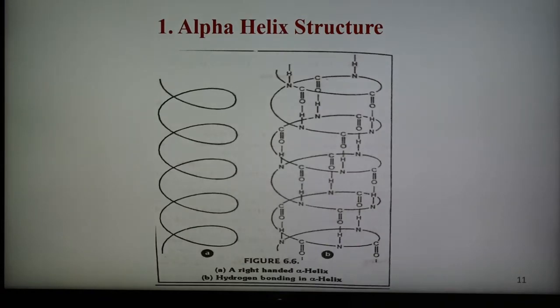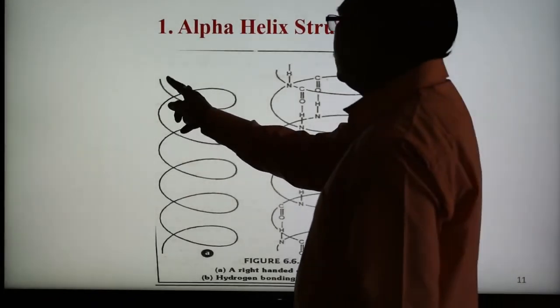This diagram shows the alpha helix structure of the compound. The alpha helix model was given by Linus Pauling purely on theoretical grounds, and it was also verified experimentally. If the size of the alkyl group is quite large, hydrogen bonds are formed between the CO of one amino acid residue and the NH of the 4th amino acid residue in the chain. This causes the polypeptide chain to coil up into a spiral structure, known as the right-handed alpha helix structure, which is shown here.